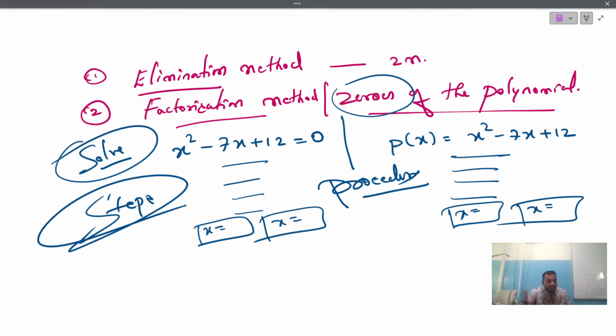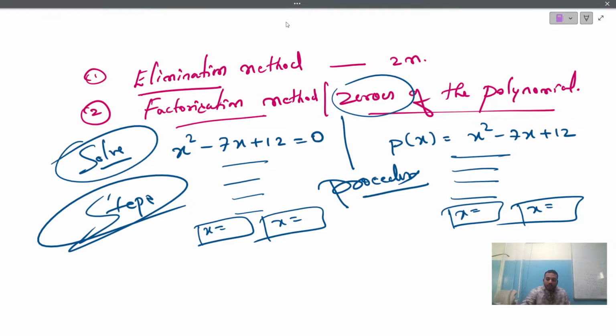But definitely you can expect a question from the factorization method, and sometimes from the zeros of the polynomial also. It's like one shot, two questions. In one shot, you are getting two answers. Same problem we have to solve twice, nothing else.